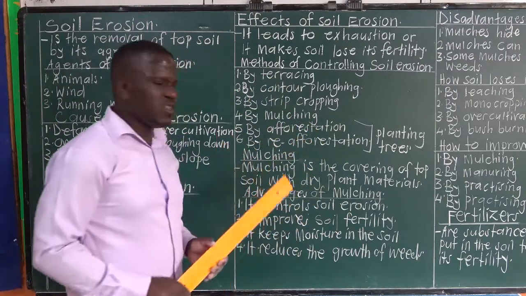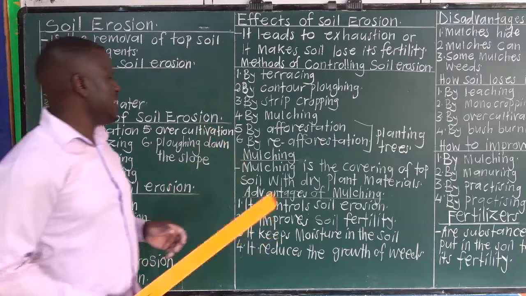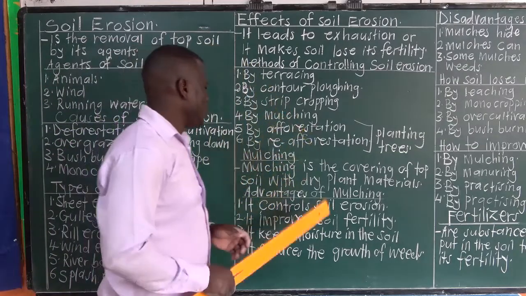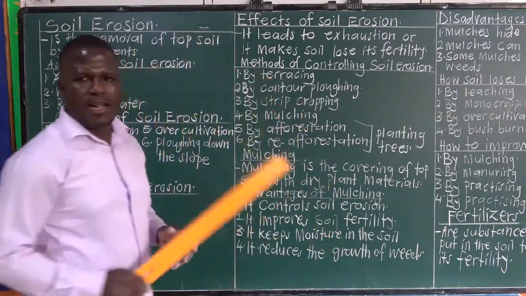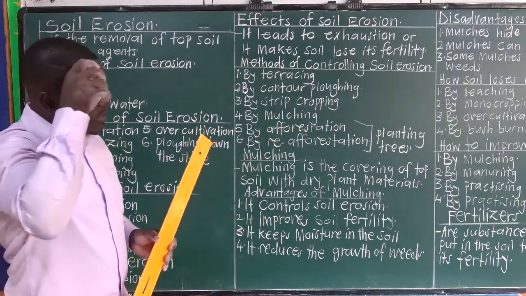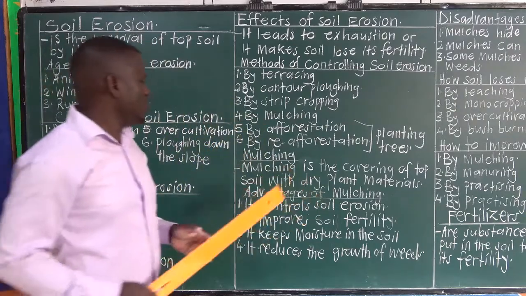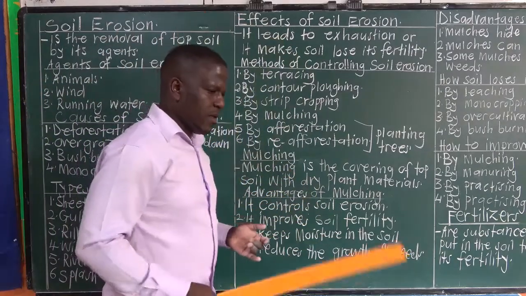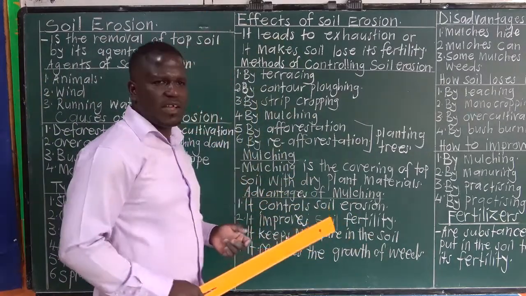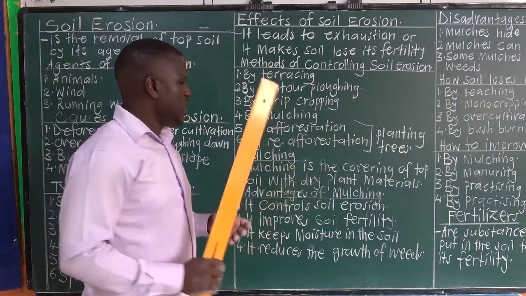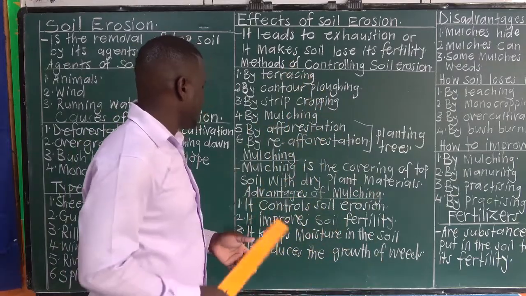What is mulching? Mulching is the covering of topsoil with dry plant materials. What are these dry plant materials? Dry leaves, dry grass, coffee husks. Those are examples of mulches.